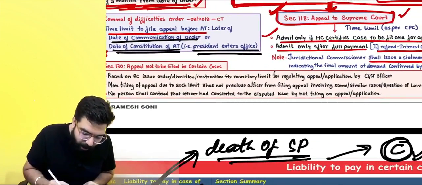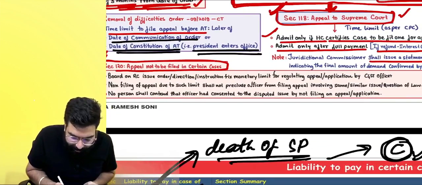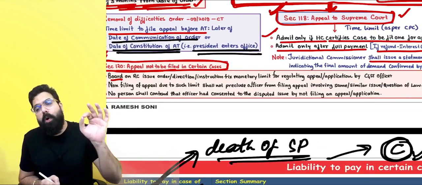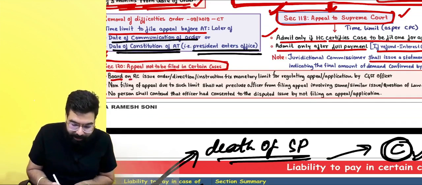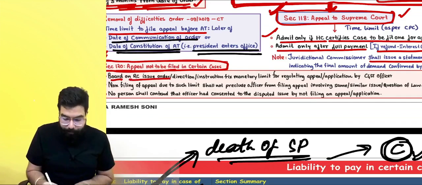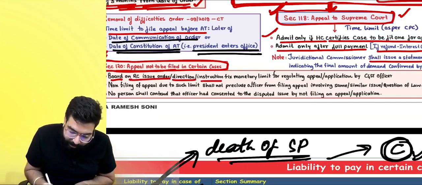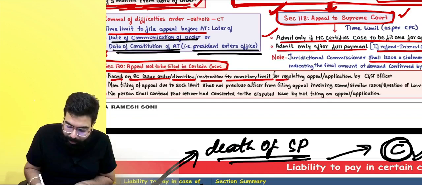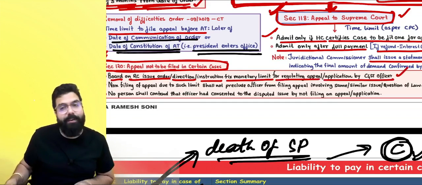Section number 120, appeal not to be filed in certain cases. You know what happened? The Board, on recommendation of the Council. Board basically means the CBIC. CBIC, on recommendation of the Council, issues an order or direction or instruction where CBIC fixes the monetary limit for regulating appeal or application by GST officers.